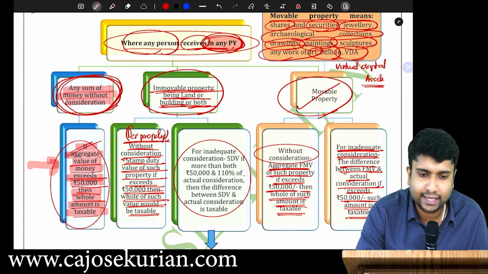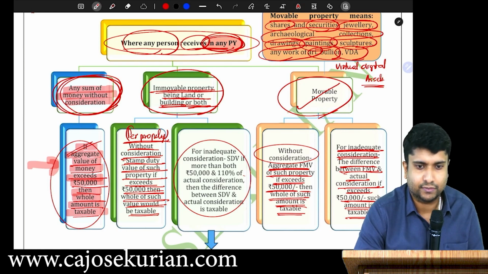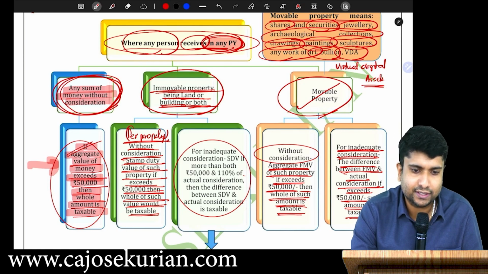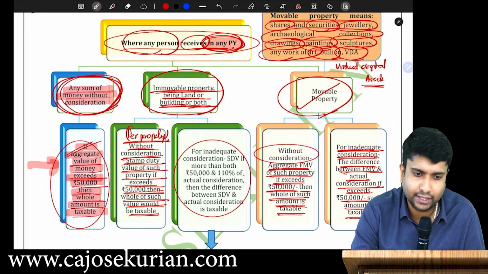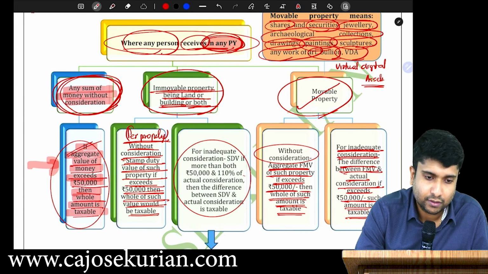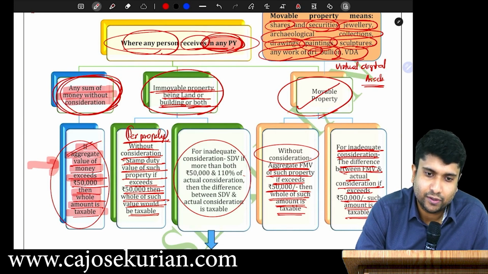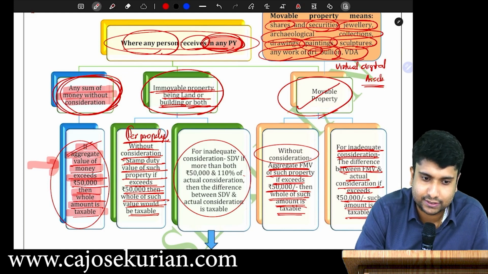Movable property, check per property or check in aggregate? In movable property received for inadequate consideration, it is also aggregate. For movable property, yes, everything is aggregate. Only immovable property is per property. Everything is full, it's threshold only.